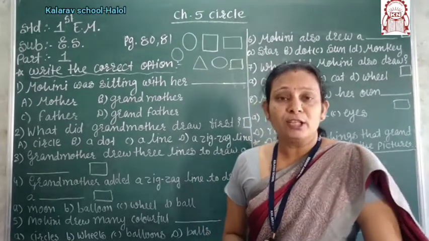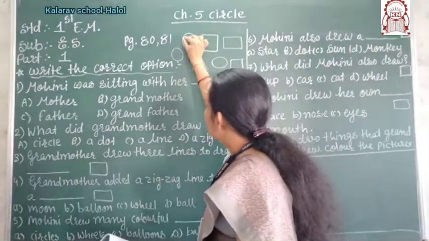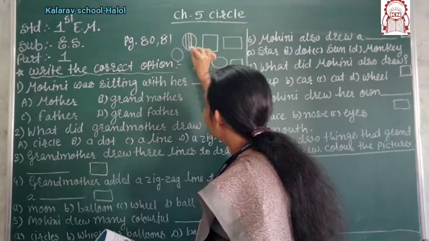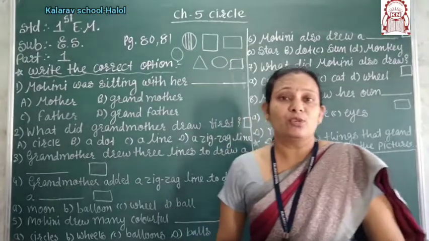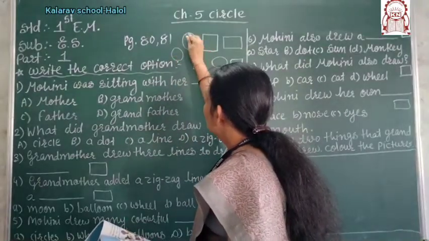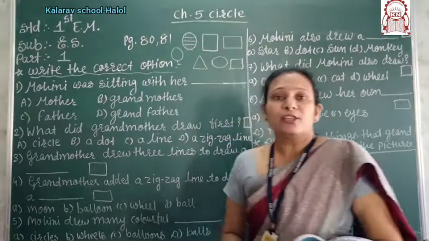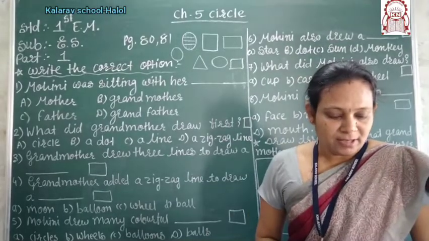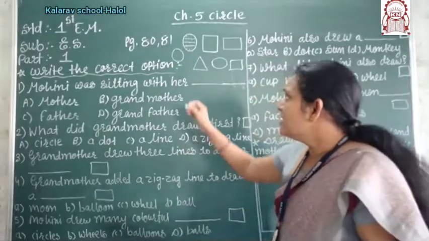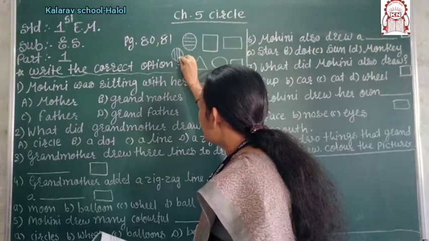Now the grandmother drew 3 lines on the circle. This is 1, 2, 3. Three lines the grandmother has to draw. You can draw in a different way also. Now this is also 3 lines drawn by the grandmother. Now Mohini also drew 3 lines in her circle. Now Mohini drew different 3 lines.